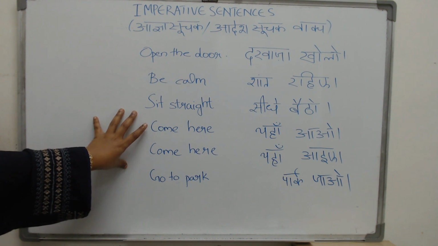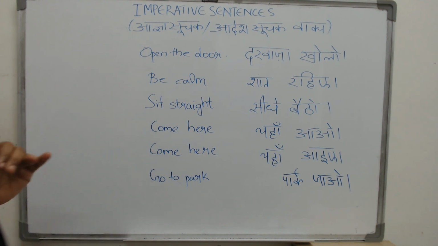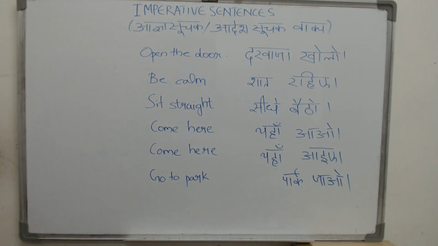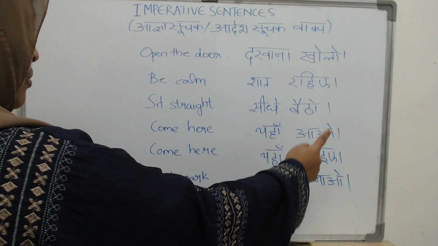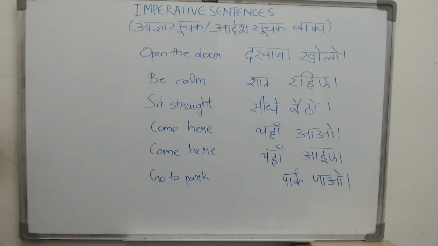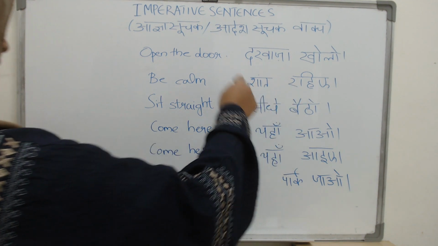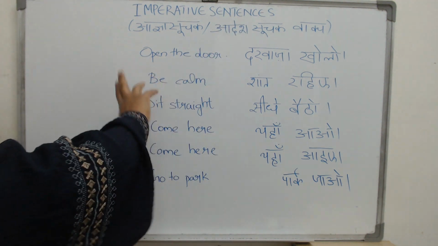Whenever you are talking to someone younger or the same status as you, your verb form will end with an O sound. Kholo, baitho, aao, jao. When you are talking to someone older, it will end with an EE sound. Aiye, rahiye, kholiye, and you can change each of these.